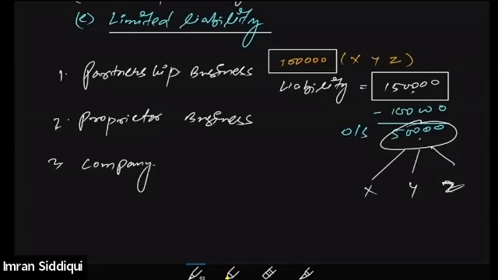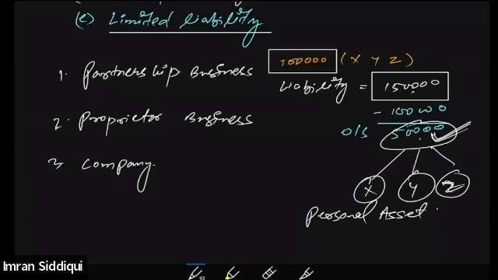And the question arises, where are they going to contribute this fund from? They will be bringing this fund from personal sources. Their personal assets or personal funds will be utilized to pay off this liability. Is it clear? In case of partnership, the liability of X, Y, and Z is not discharged unless and until all the liability of the firm is paid off. Am I clear, everyone? Yes, sir.